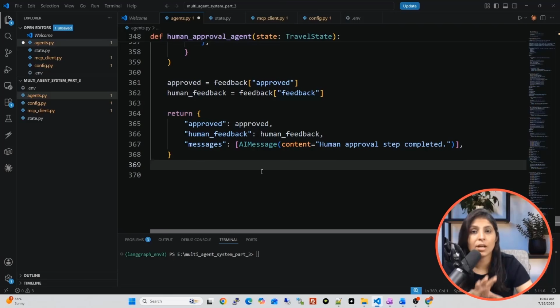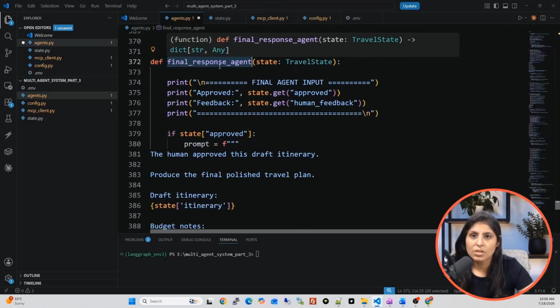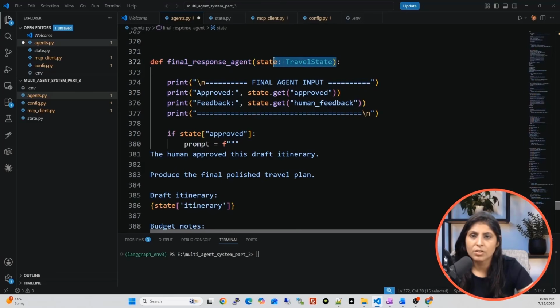So now let's create the function for the final agent. So this is the final response agent. The input to this function is state only. So guys, here these two things we are first printing on the screen, because these two keys are important for the final response agent. Based on these two keys, the final agent will create the itinerary. First one is approved.